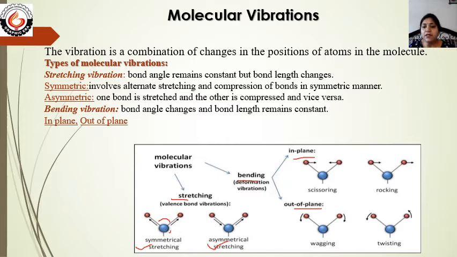That means these two atoms will move towards each other and then move towards the outside. In rocking, both move to the same side. So two types of in-plane vibration take place: scissoring and rocking. The second one is out of plane. Out of plane is again two types: wagging and twisting.